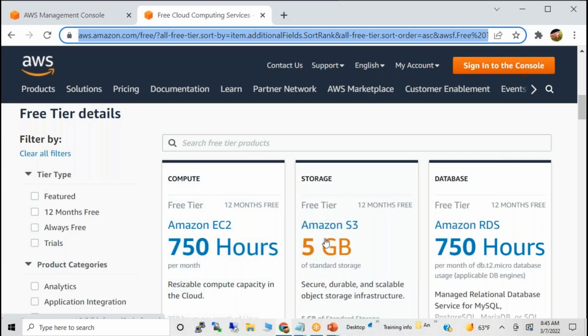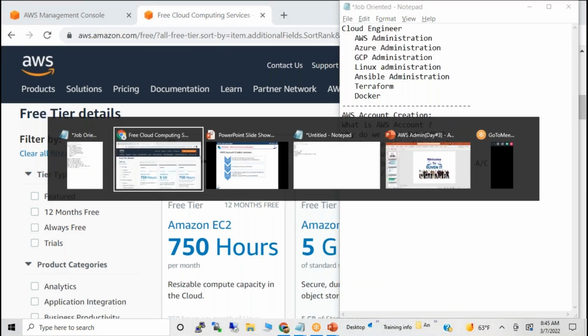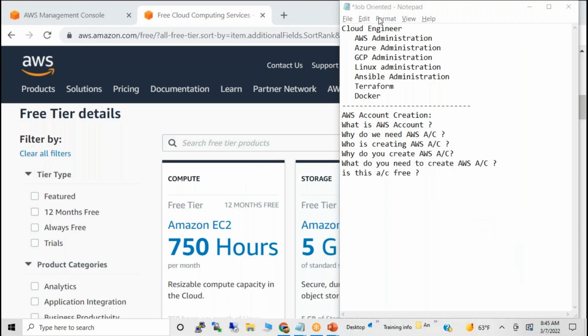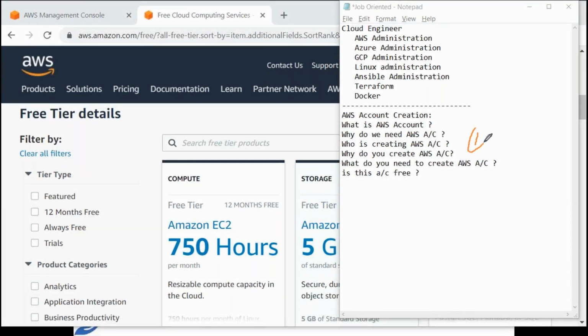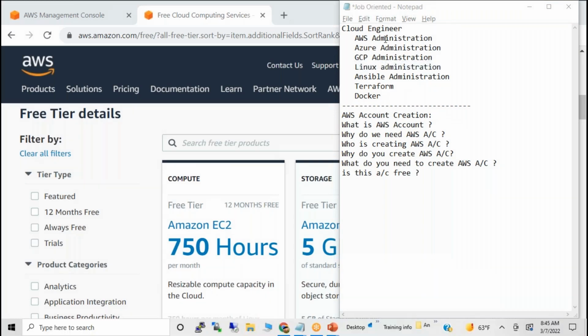The same with 5 GB, which is free. If I create 100 GB, then they need to charge for 95 GB. That's why even while creating the AWS account, they will withdraw $1 from your account to validate whether your credit card account is active or not. So they will charge $1 for testing purposes. That is also one more important thing.